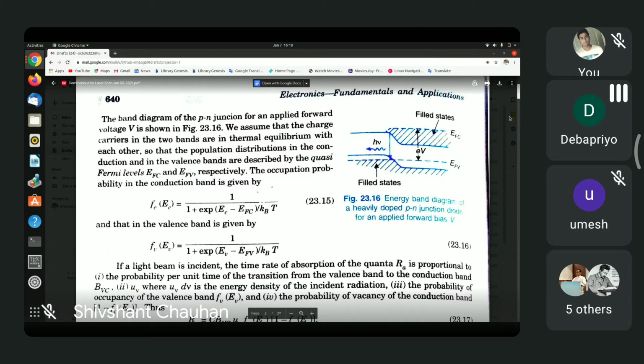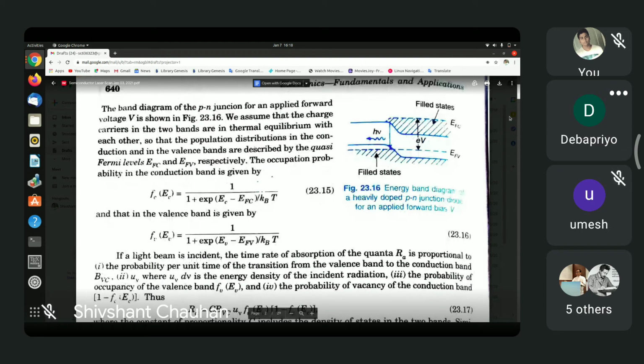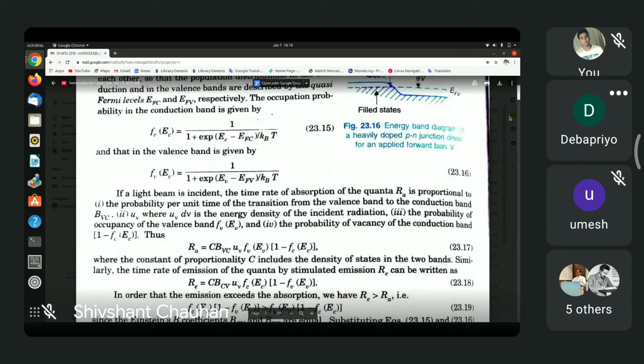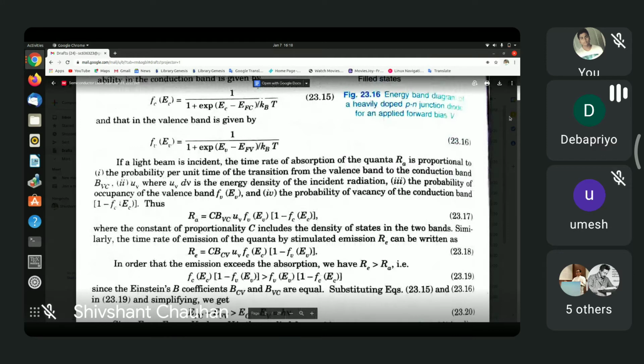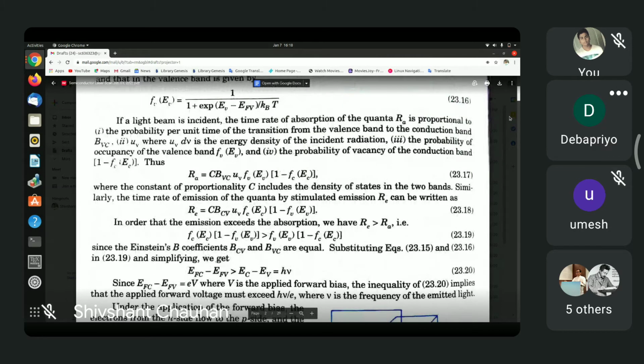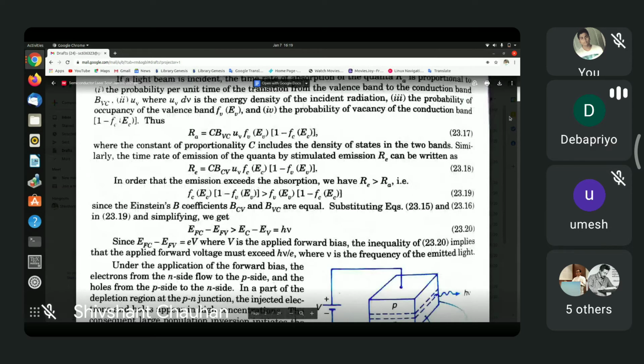Okay, now let us move to the lower portion of the page. Just scroll down. Shivshant, just scroll down to the equations that lie below. Yeah. Okay, slightly more. So, okay, stop here. Okay, stop.